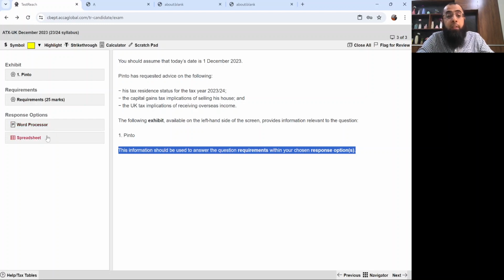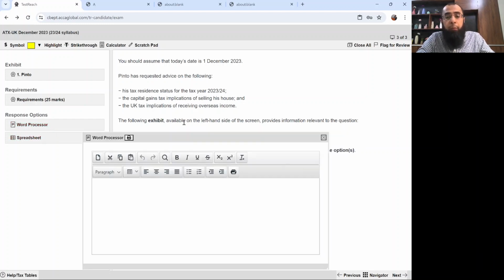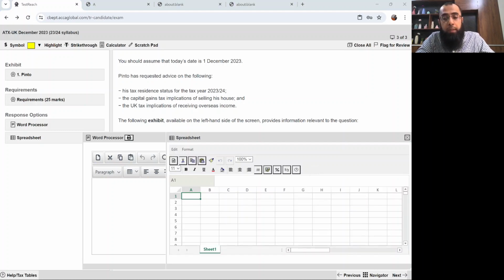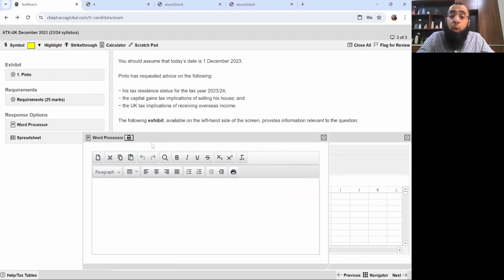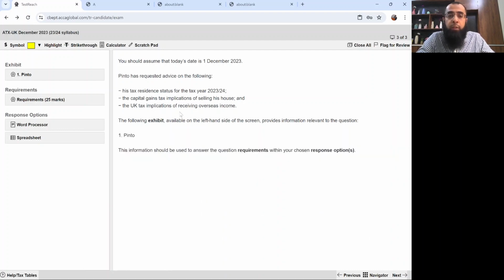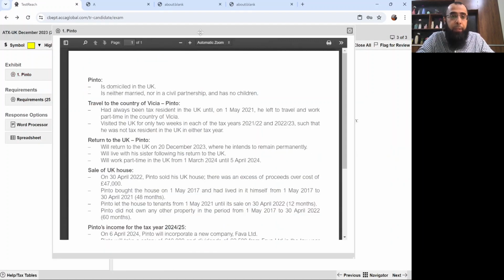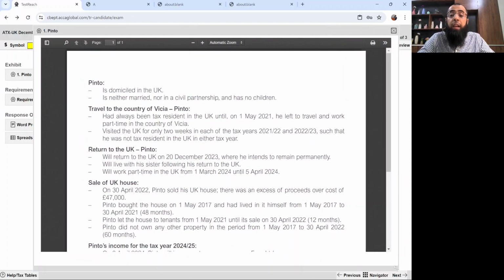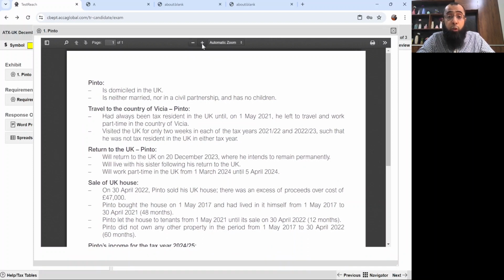One is word processor and other is spreadsheet. I've already told you that we normally answer a question in the word processor. We type here, and wherever we have to do calculation, we use the tables. You can also use the spreadsheet for calculation purposes, but I don't recommend it to my students. I always say that it's better to solve your question in the single screen. But if someone wants to use a spreadsheet also, that's completely acceptable. Okay, let's look at this question, and while we'll be answering the question, you'll have more idea of how you have to use the response option.